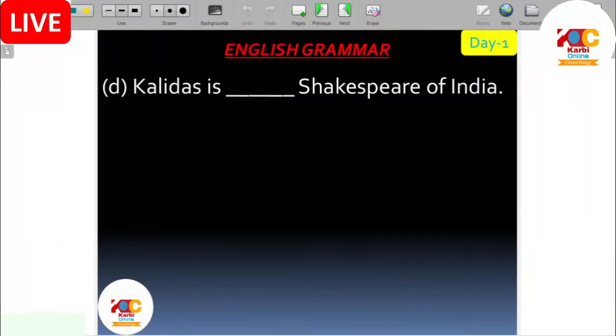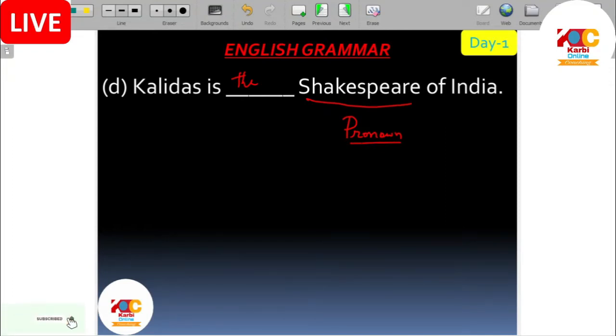Suppose Kalidas is... what is the answer? "The." Usage of "the". Why is it used? Because generally, Shakespeare is a proper noun. We have to know nouns. How many types of noun do we have? Five types of noun. Proper noun means the name of a particular person, place, or thing.